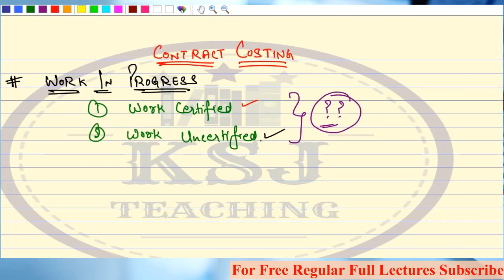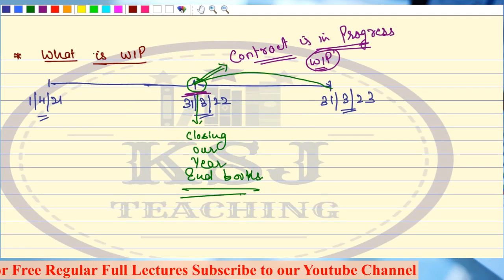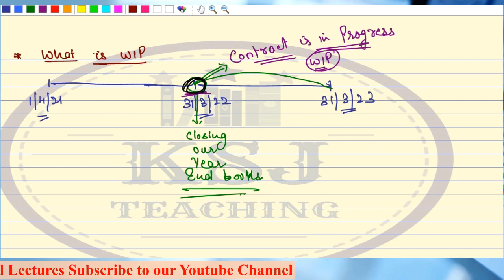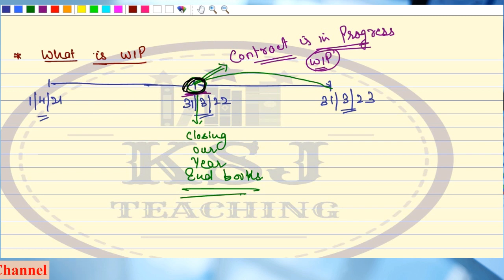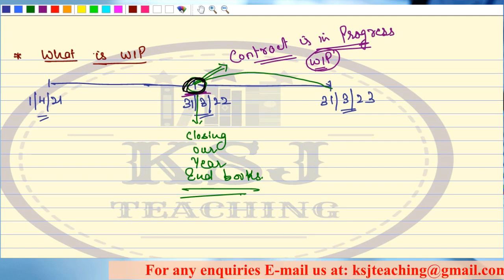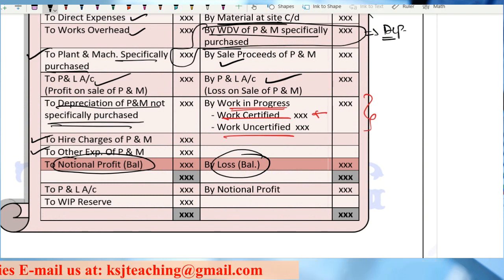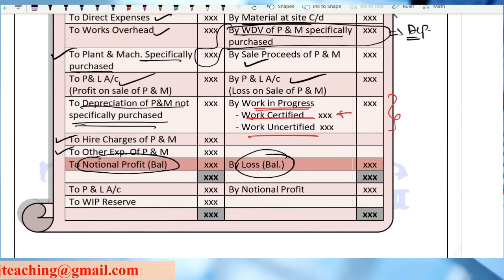Sir, because the contract has not ended, and on this particular date, I am not sure whether I will be earning this profit or not by the end of the contract next year. So this is just a notional figure. This is the expected figure that my profit on this particular date is expected to be this. That is why this word notional profit is being used.